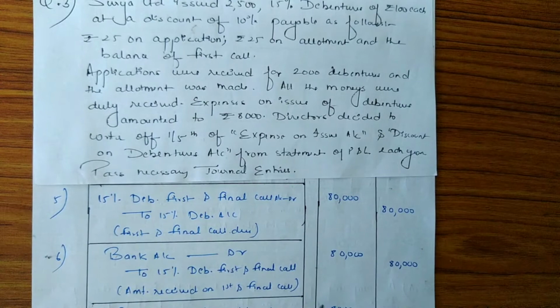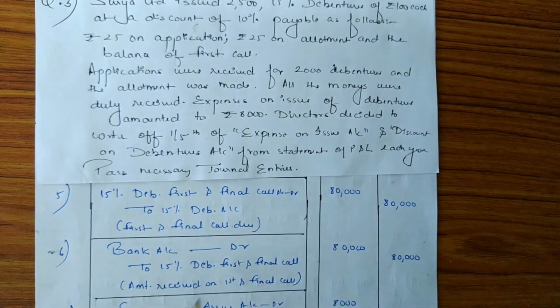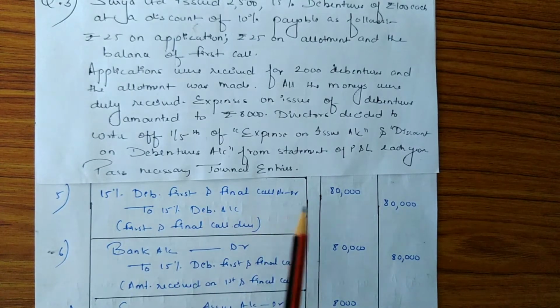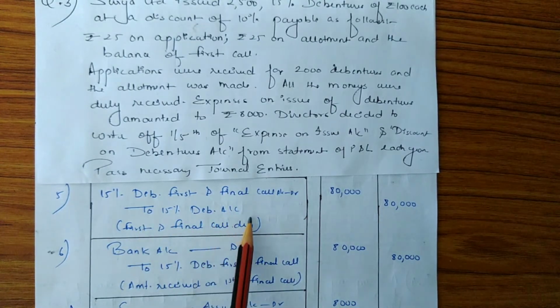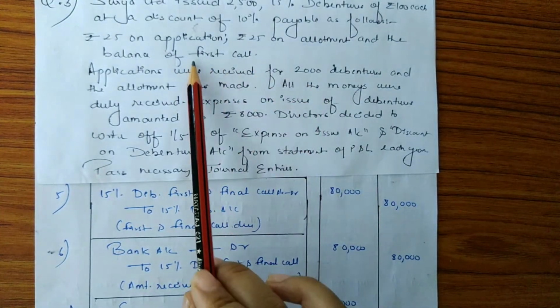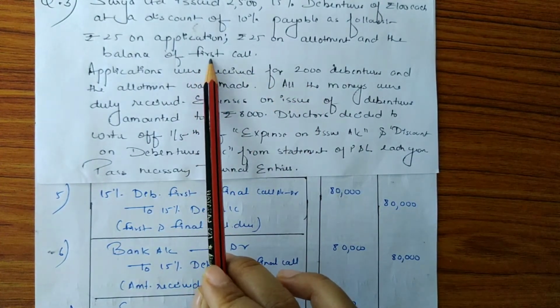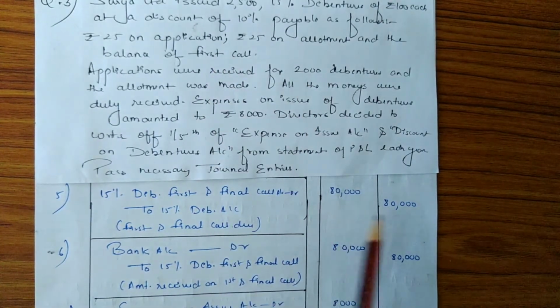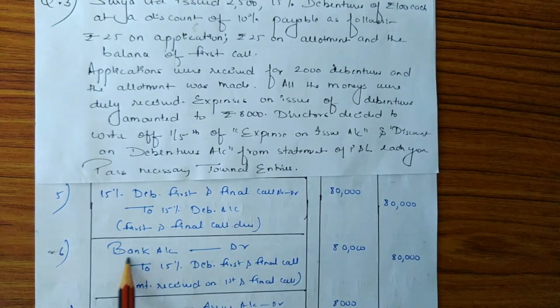So the entry for first and final call amount due will be 15% first and final call account debit to 15% debentures account, and the amount will be 2,000 into remaining amount of call money, that was rupees 40. So 40 into 2,000 will be 80,000. Next entry will be amount received on first call, that is bank account debit to 15% debentures first and final call, and the amount is 80,000.